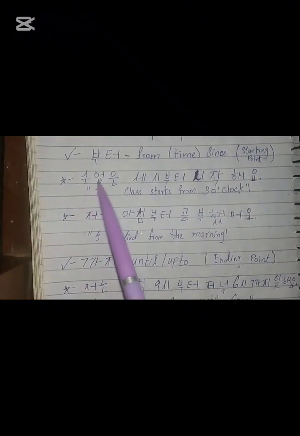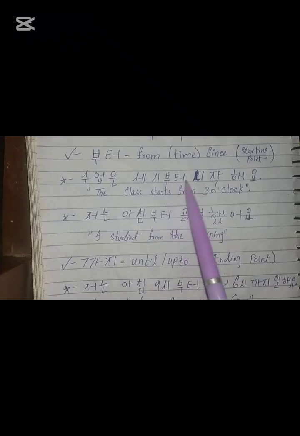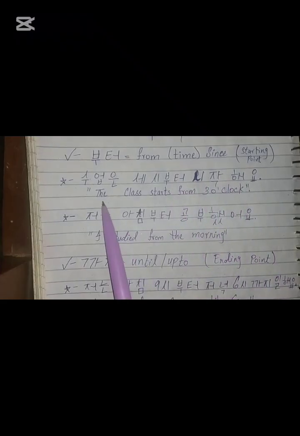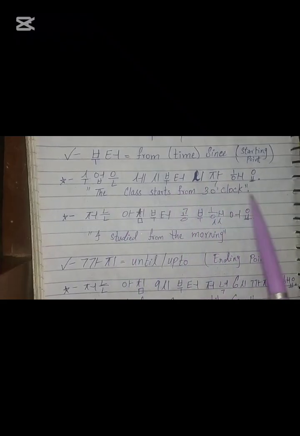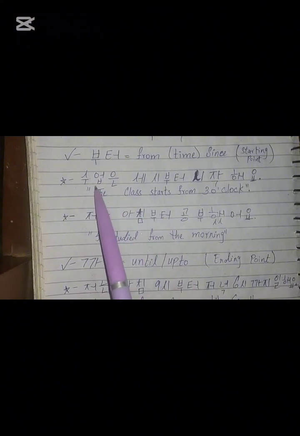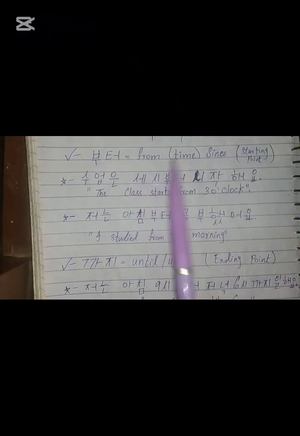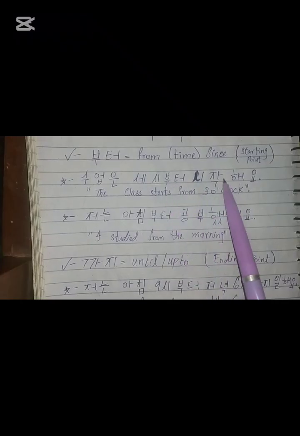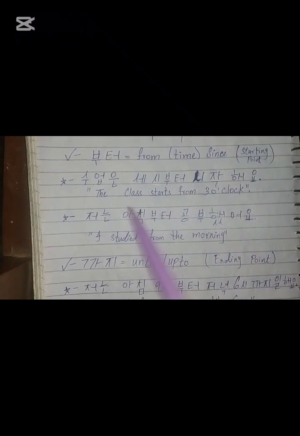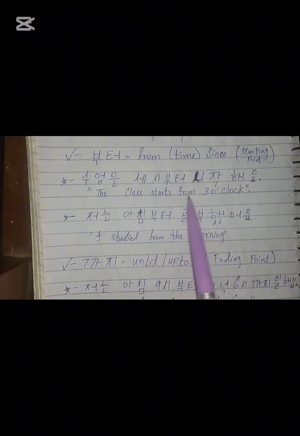수업은 3시부터 시작해요. This means the class starts from 3 o'clock. 수업 is class and 은 is the topic marker. 3시 is 3 o'clock in Korean, and we add 시 to the number whenever we're talking about o'clock. 부터 is from, and 시작해요 is starts. So the class starts from 3 o'clock. We are using 부터 here because we are talking about from.